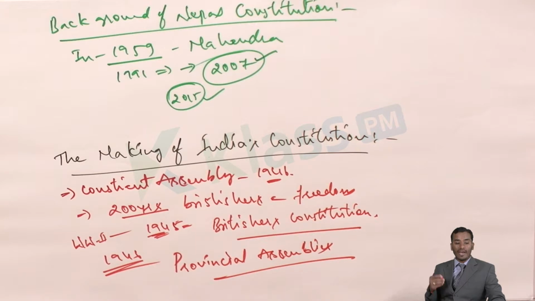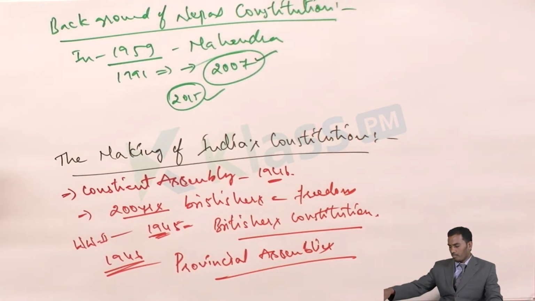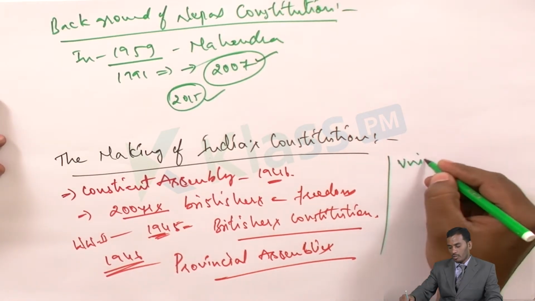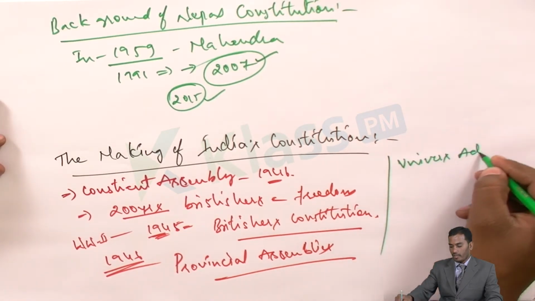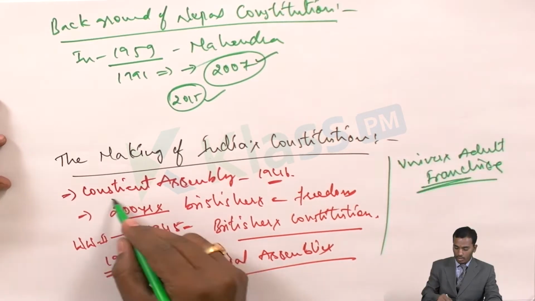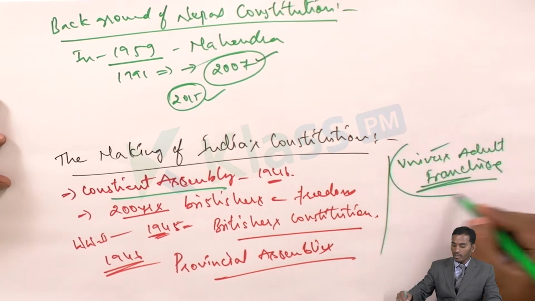They were elected indirectly by the members of these provincial assemblies. Generally in our country, to elect a person to a position, we follow universal adult franchise. Universal adult franchise.